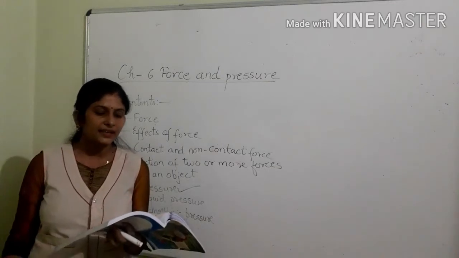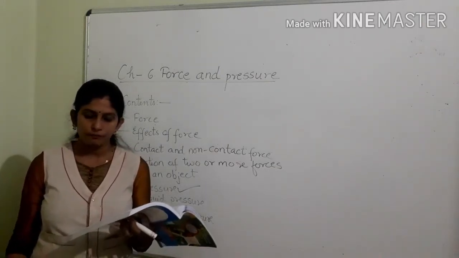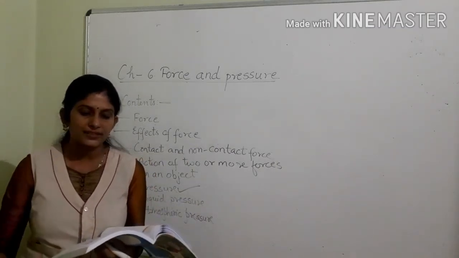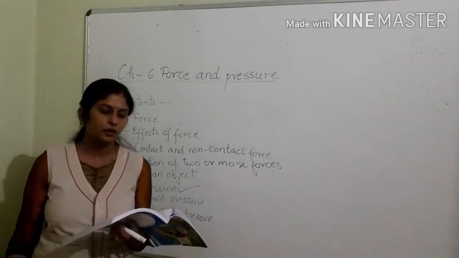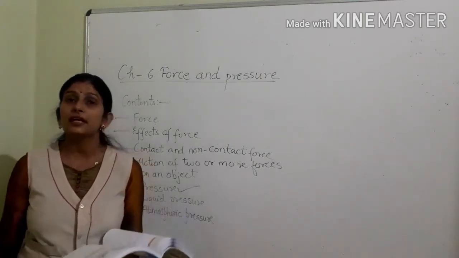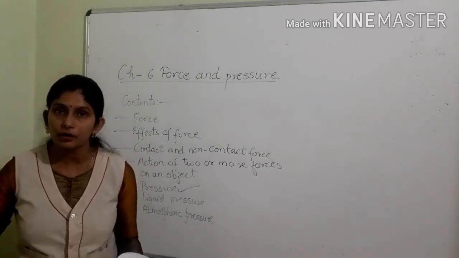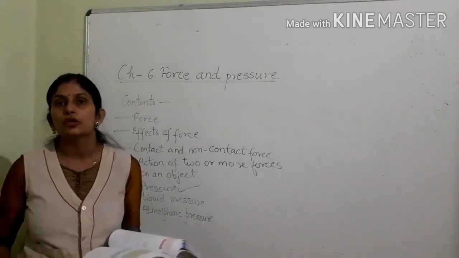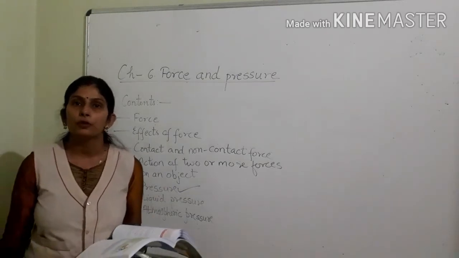Now, I think and reflect. This exercise we are going to solve of page number 103. Mayank is trying to push a heavy box kept on a floor. What are the different kinds of forces that must be acted on the box in this situation? See, Mayank is trying to push a heavy box or carton on the floor. So firstly, he is applying muscular force on that carton or box to make it move on the floor.